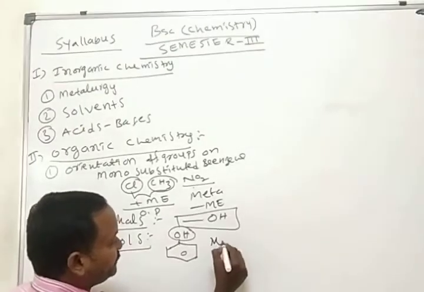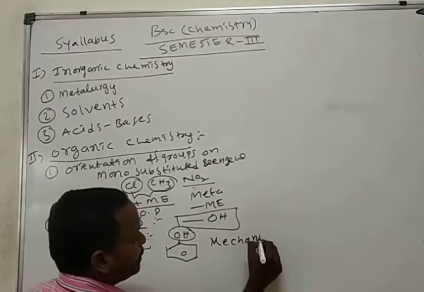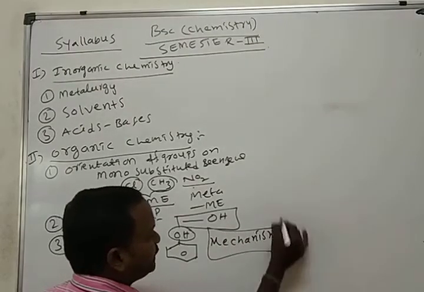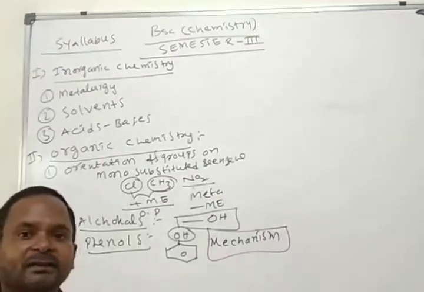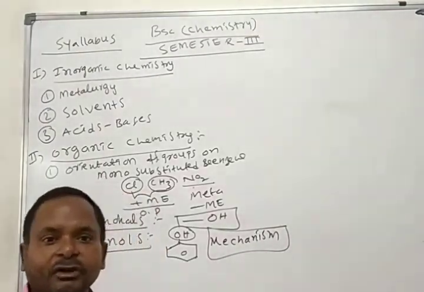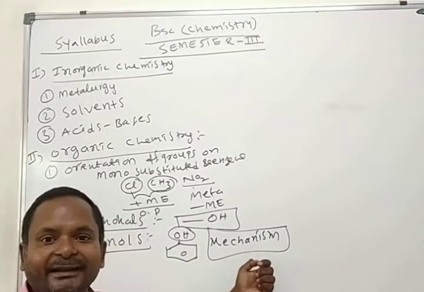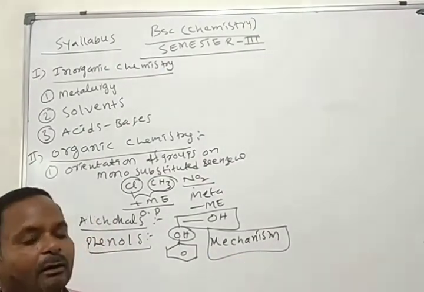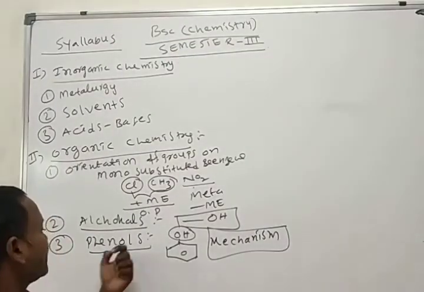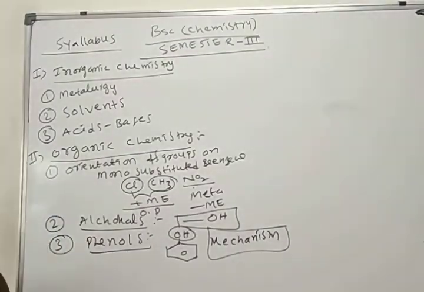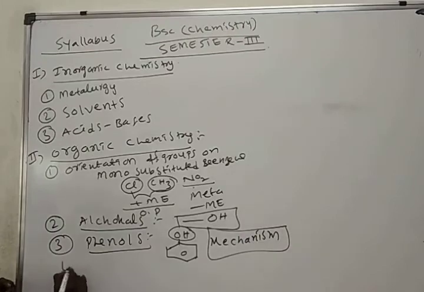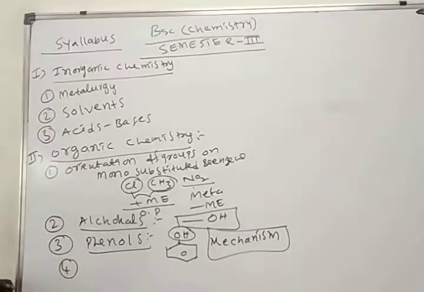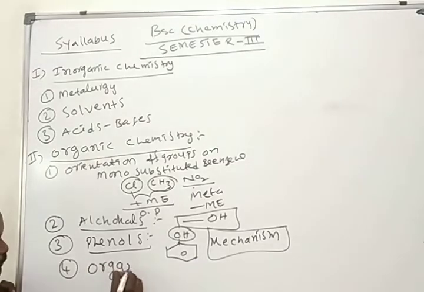What is the definition of mechanism? The pathway for the formation of product from the reactants we simply call the mechanism. That is about the third chapter in organic chemistry, phenols. And the fourth chapter in organic chemistry is organometallic compounds.